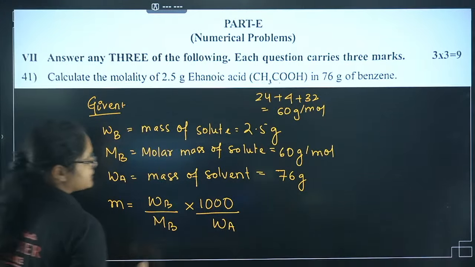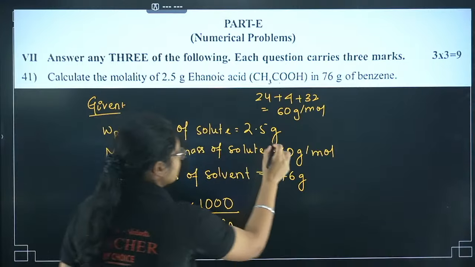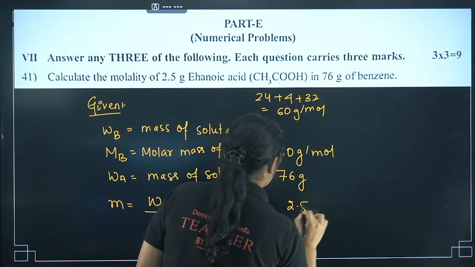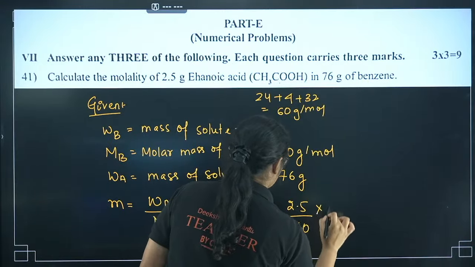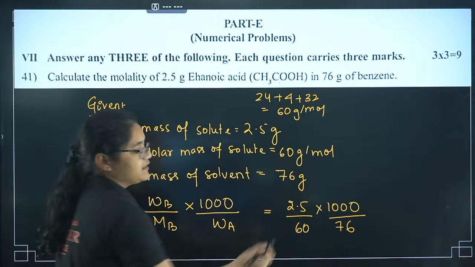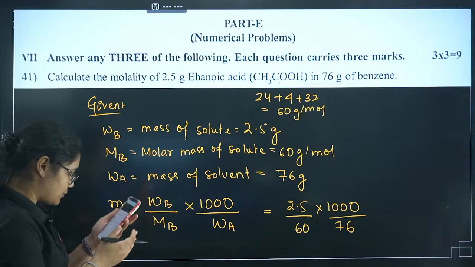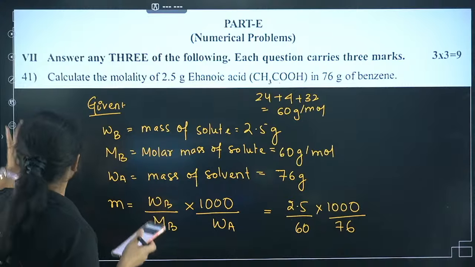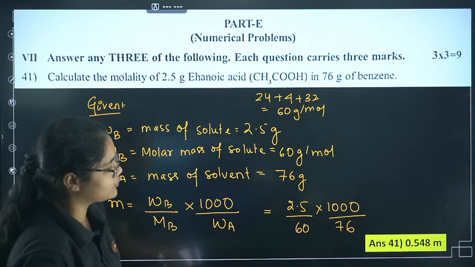Now let's substitute everything. So WB is 2.5 by 60 into 1000 by 76. Now if I solve this, how much will I get? Yes, Slither is also correct here, 0.54.